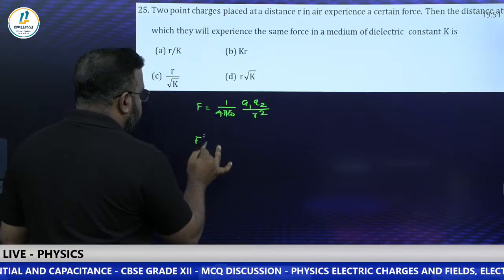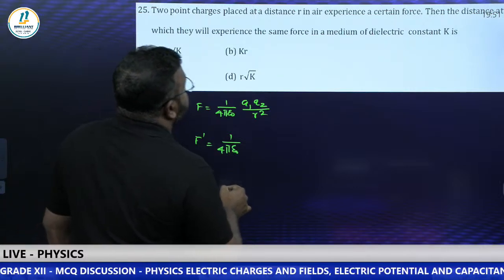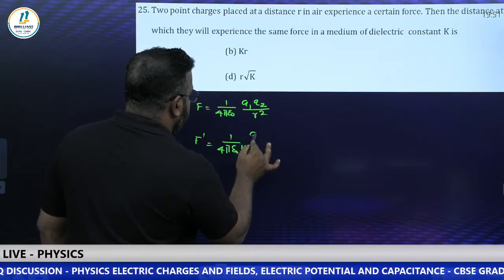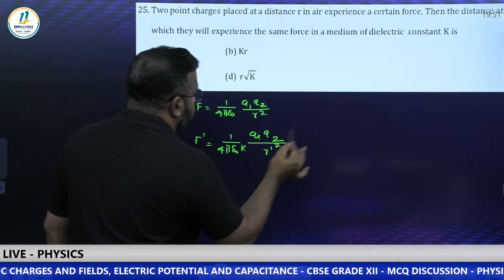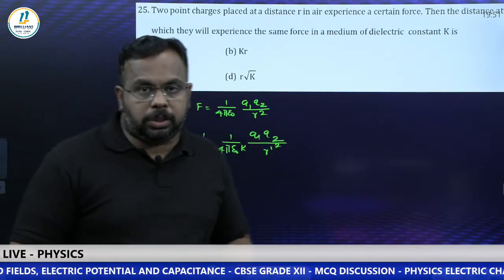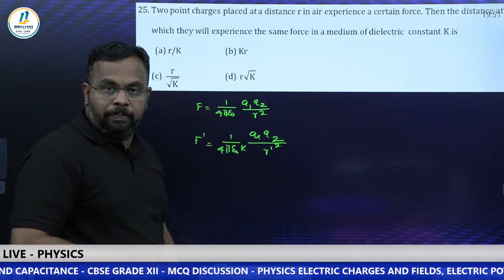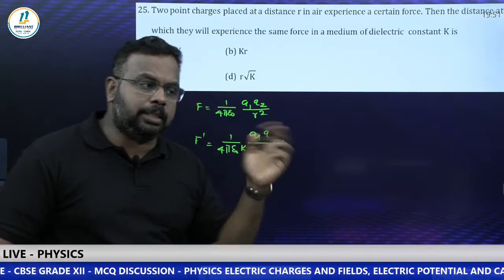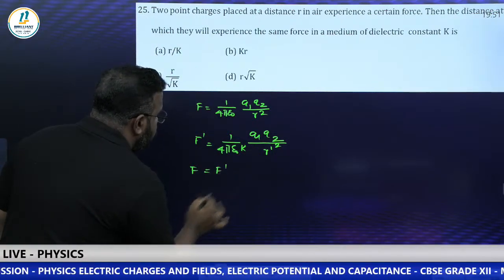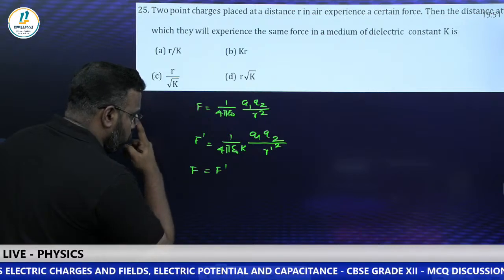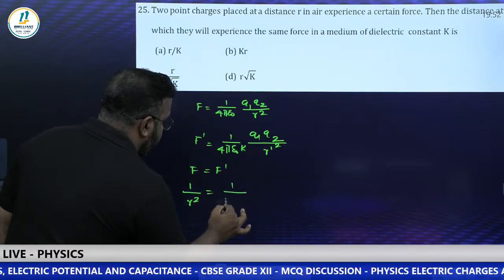Now F dash is 1 by 4 pi epsilon naught epsilon R. So dielectric constant is K into Q1 Q2 by, we need to find new distance, that I am taking R dash, so R dash square. So these are the two forces, in air this is the formula, in a medium this is the formula. Now it is given that it is experiencing the same force, so you can just equate these two. F is equal to F dash, so many terms will be cancelled. 1 by 4 pi epsilon naught Q1 Q2 will be cancelled, so we get 1 by R square is equal to 1 by K R dash square.